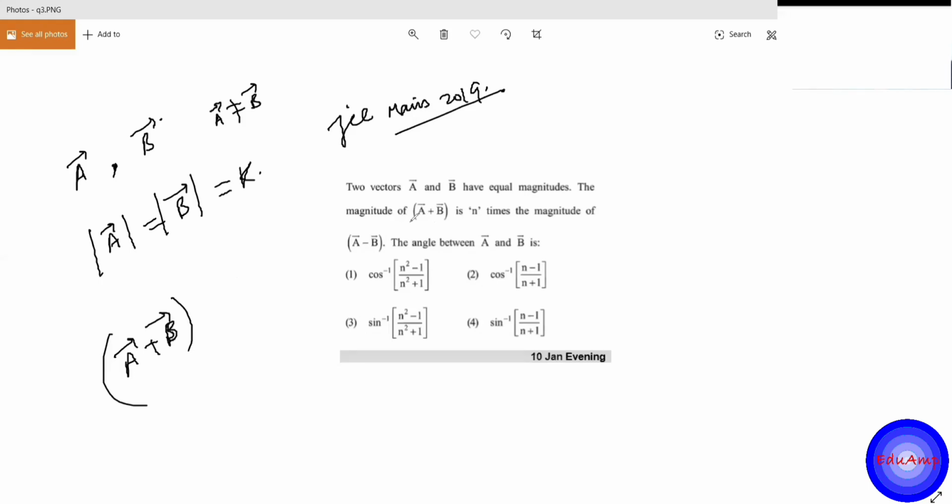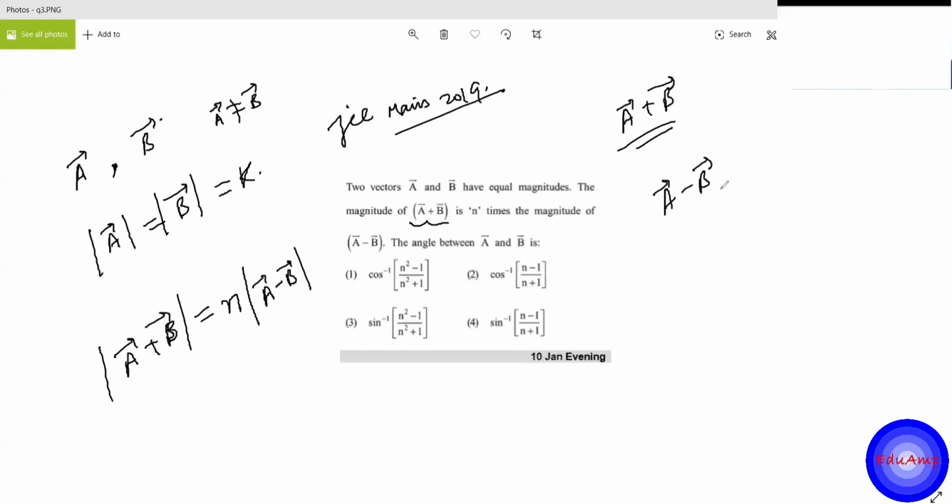The magnitude of this, I denote by these two straight lines, modulus, is n times the magnitude of this. A minus B is another vector. A plus B is the resultant of two vectors. A minus B is another vector.